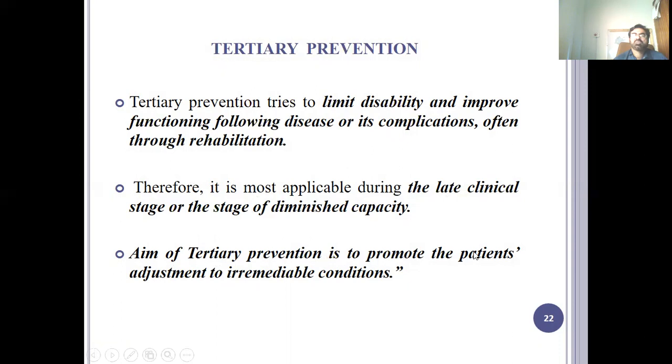The aim of tertiary prevention is to promote the patient's adjustment to an irremediable condition. A person, for example, with a spinal cord injury or with leprosy, you can work with that patient to help him or her adjust to his or her life. And when it is irremediable, like for example leprosy, it is irremediable when it is in an advanced stage and it has damaged the spinal cord, so the patient becomes incontinent. You have to bring the patient to a level of adjustment.